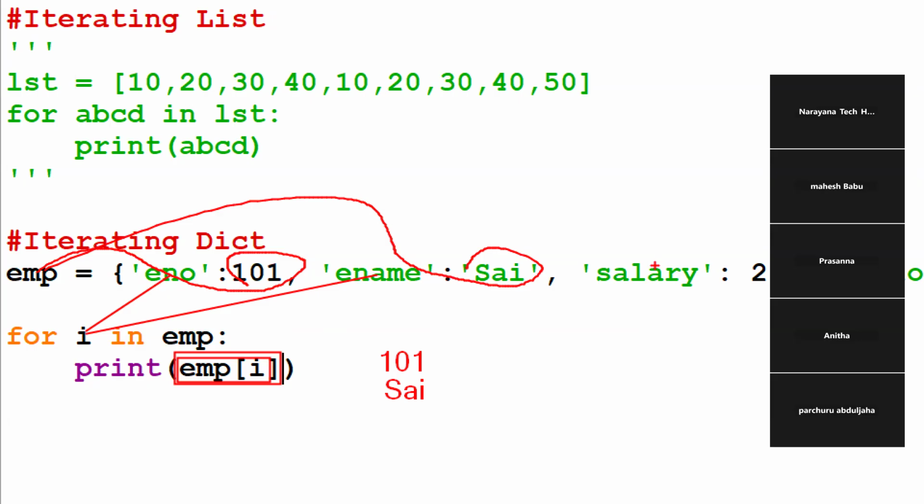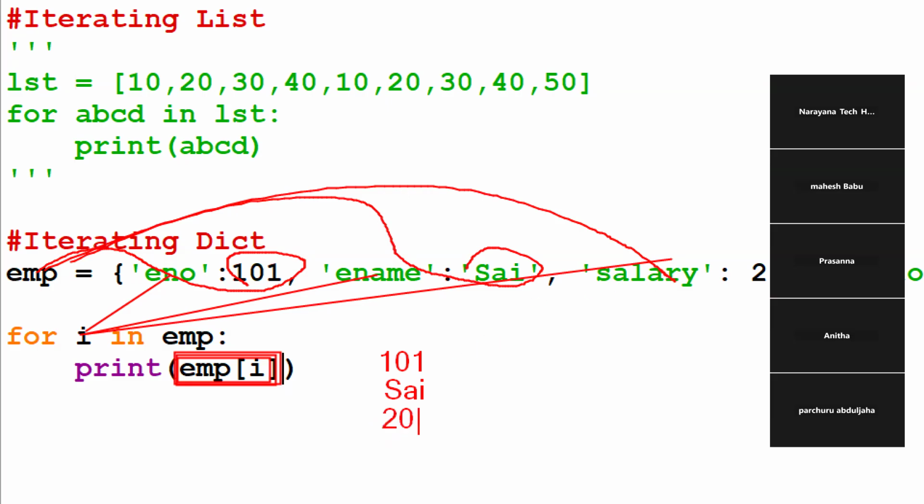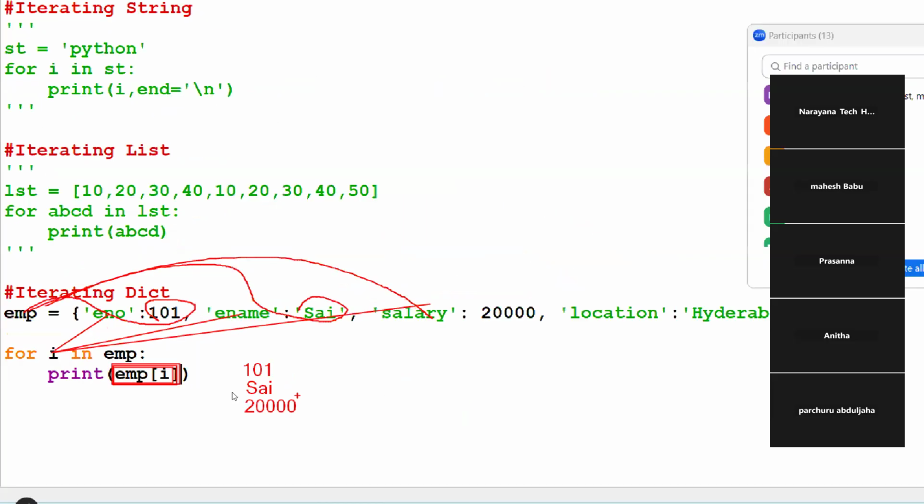Next, what's the i value? Salary, right? Now emp of salary. What is the value? 20,000, right? So the output is 20,000, like this. Next one, location. Which one? Hyderabad will come, right? Next location, Hyderabad will come. Okay.